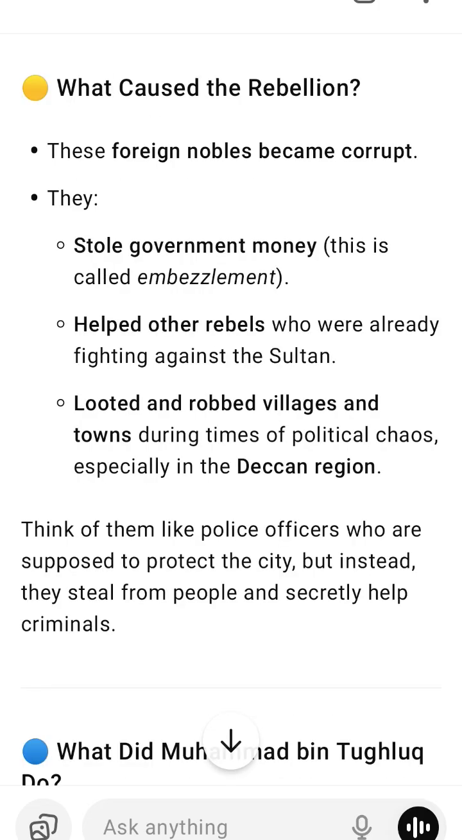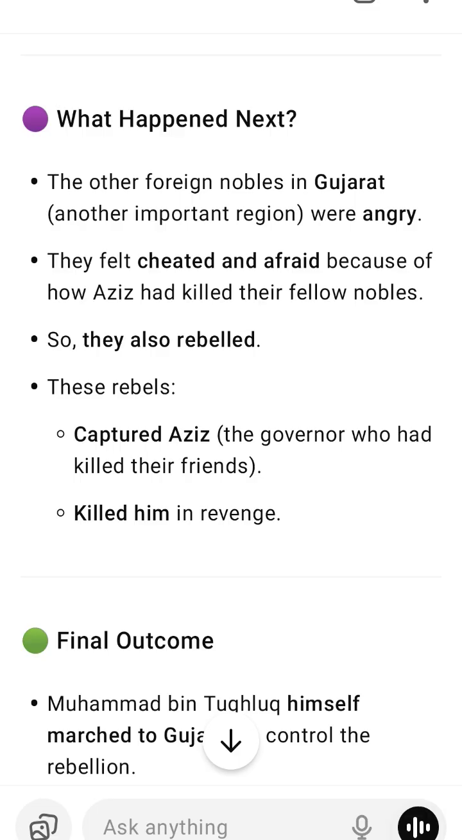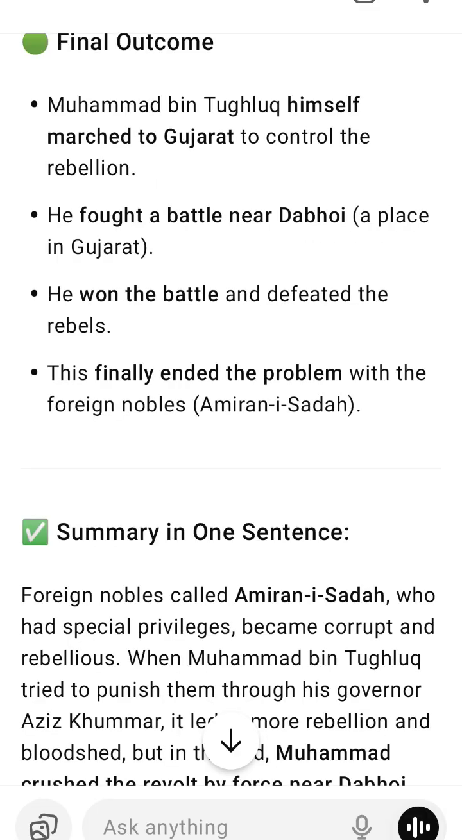What happened next? The other foreign nobles in Gujarat, another important region, were angry. They felt cheated and afraid because of how Aziz had killed their fellow nobles. So, they also rebelled. These rebels captured Aziz, the governor who had killed their friends, and killed him in revenge.